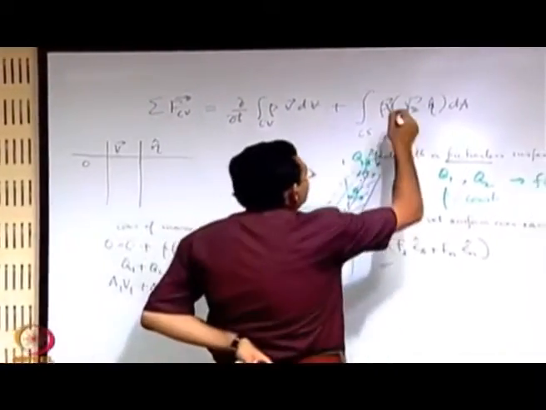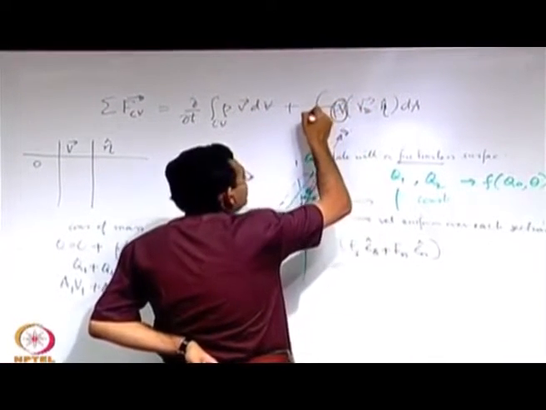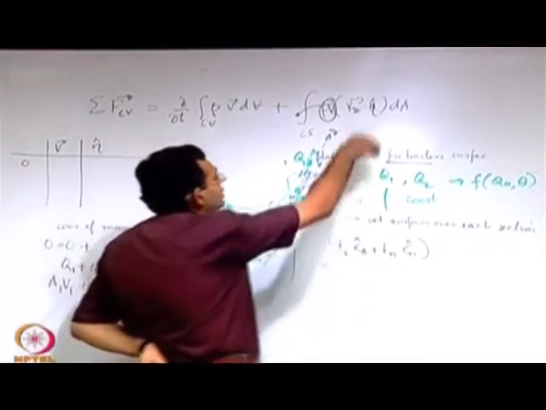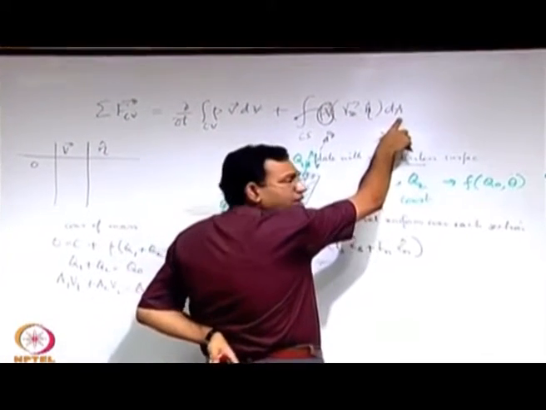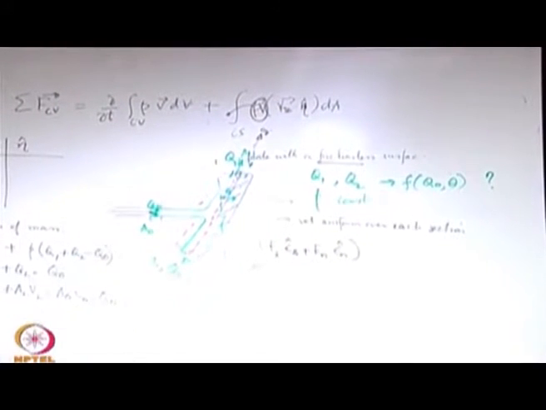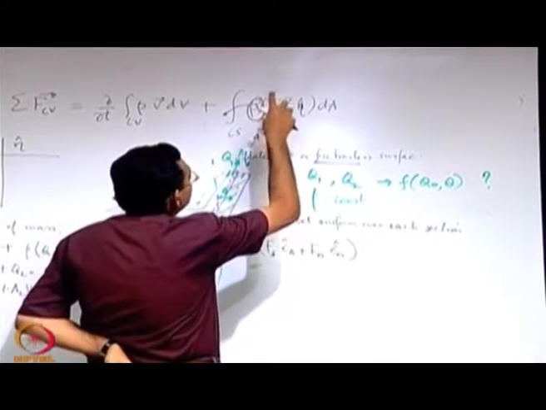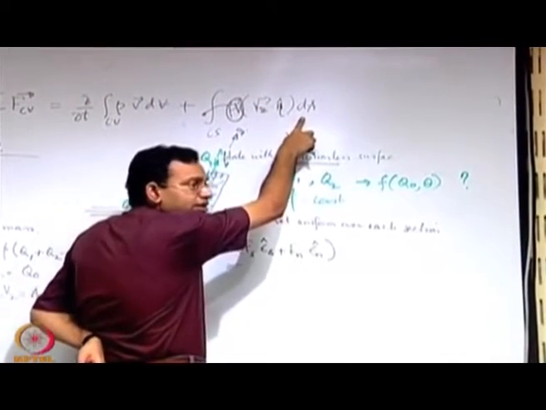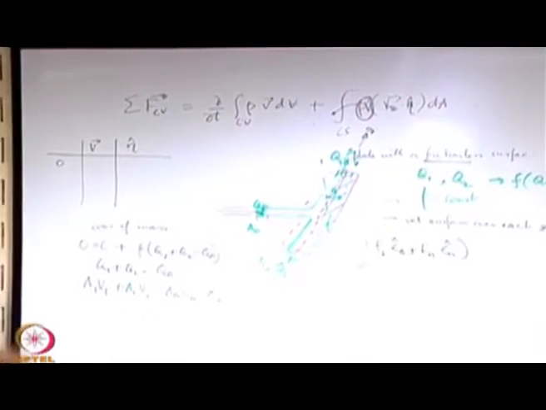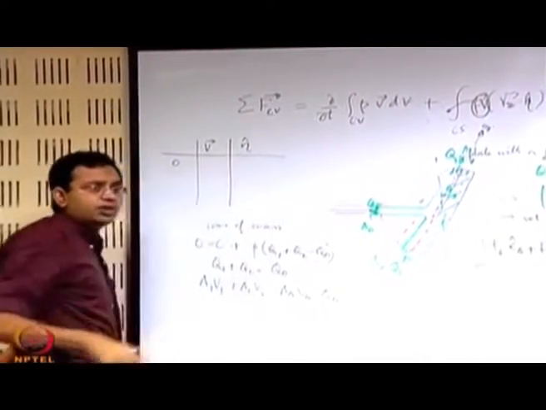So, if you consider V to be uniform and rho to be uniform, you see rho into V we can take out of the integral. If you take rho into V out of the integral, then what remains within the integral is the integral of V_r dot n dA. That is what? That is the total volume flow rate over the section that you are considering. So, it is as good as rho into the velocity vector into the volume flow rate over the section, with a proper sign, plus or minus. Okay. So, keeping that in mind, we will not write this normal vector, not that it is not existing, but it is not important for solving our problem.